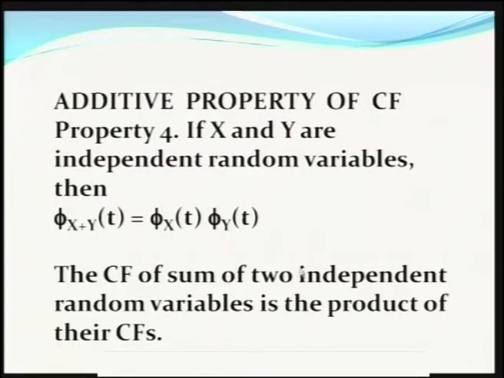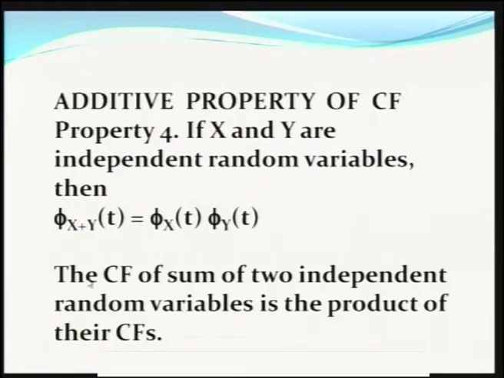Next, we see the additive property of characteristic function. The additive property says that if X and Y are independent random variables, because it involves the expectation, it must be independent. So, if X and Y are independent random variables, then φ(x+y)(t) is equal to φx(t) into φy(t).